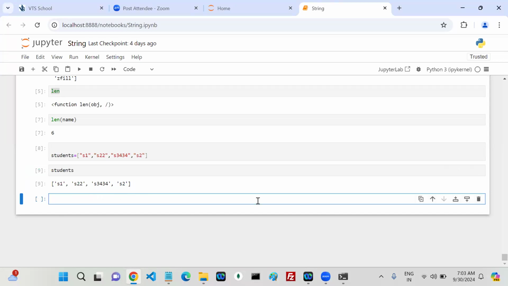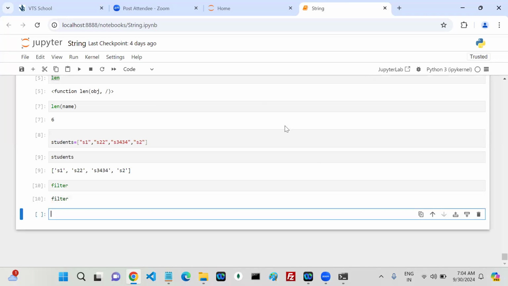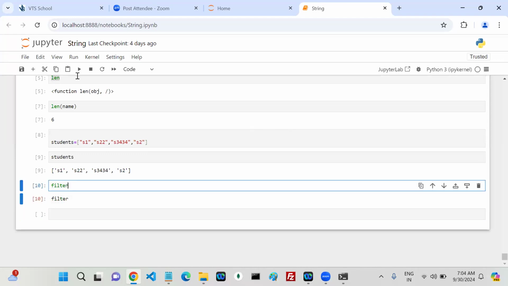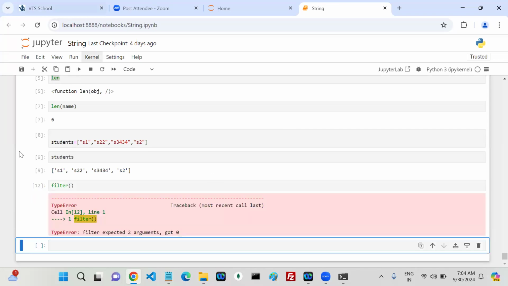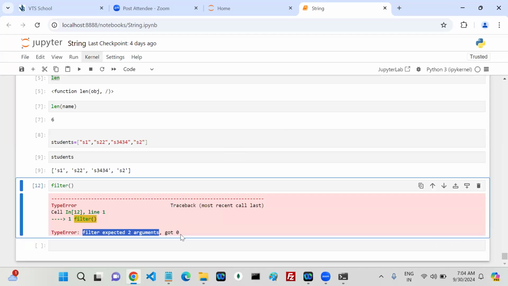We have already seen something similar. We have one function, filter. We discussed map, we discussed reduce, and we discussed filter, right? Filter is a predefined function, so you can call it. Filter expects how many parameters?